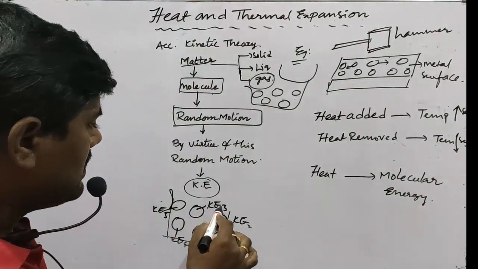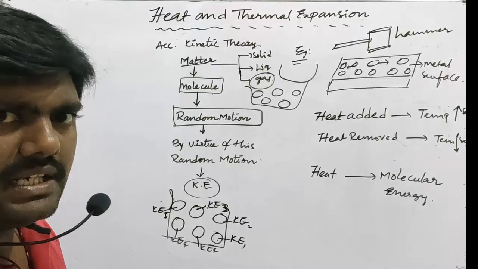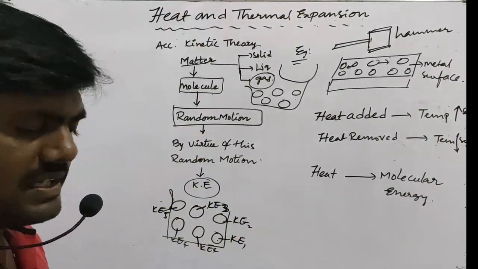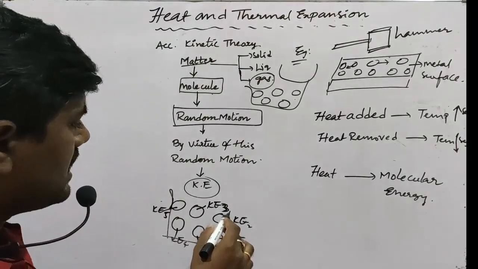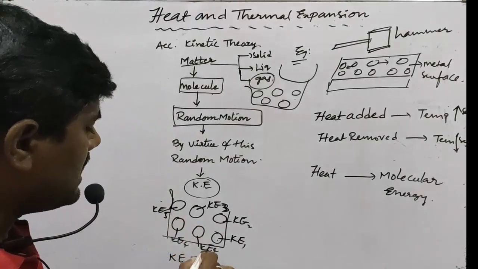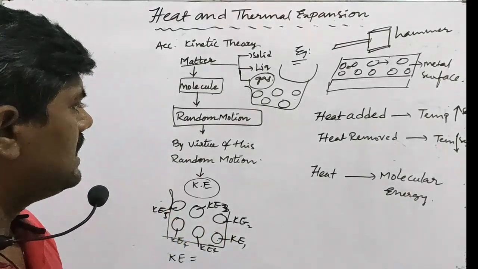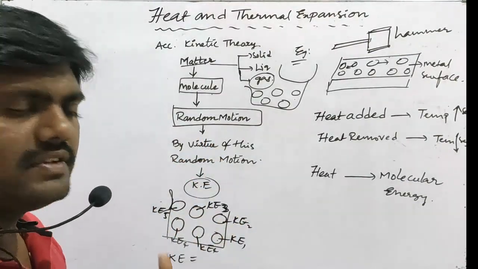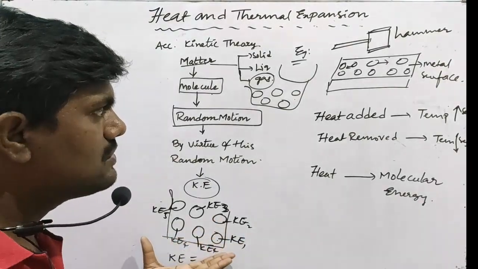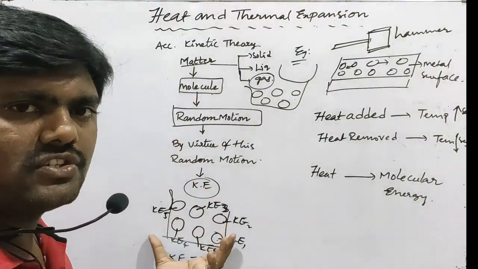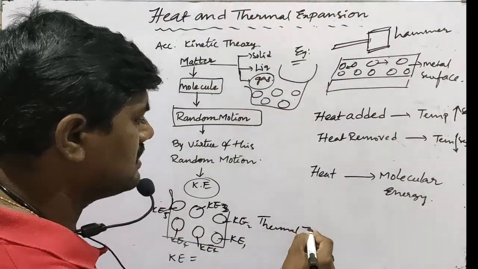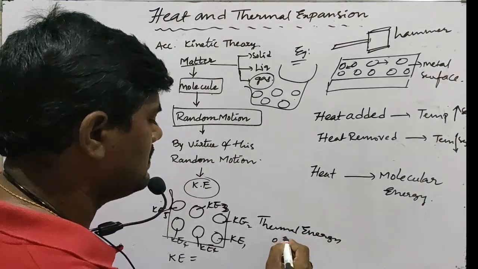Like that, the third has kinetic energy KE3. So the individual kinetic energies are KE1, KE2, KE3 and so on. The summation of all the individual kinetic energies gives the internal energy of the system. This is also called the thermal energy of the system.